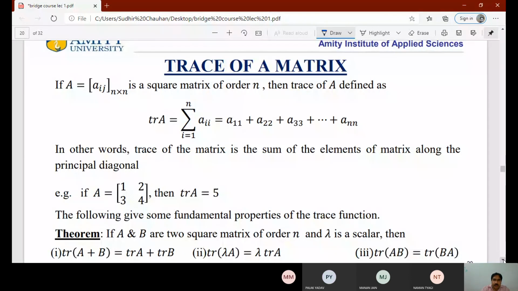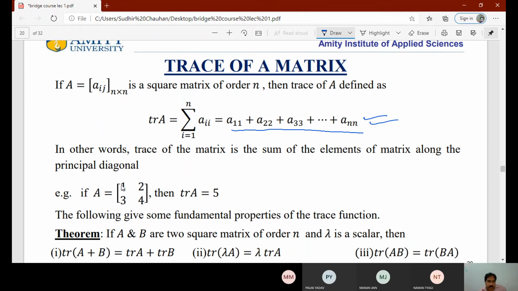Now, trace of a matrix. If A equals [aij] be any square matrix of order n, then trace of A is defined as we add all the diagonal elements. It is summation aii, i is 1 to n, that is a11 plus a22. So all these are the diagonal elements. We add the diagonal elements, we'll get the trace of the matrix.